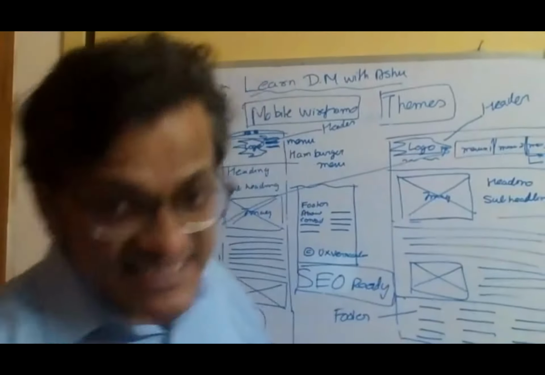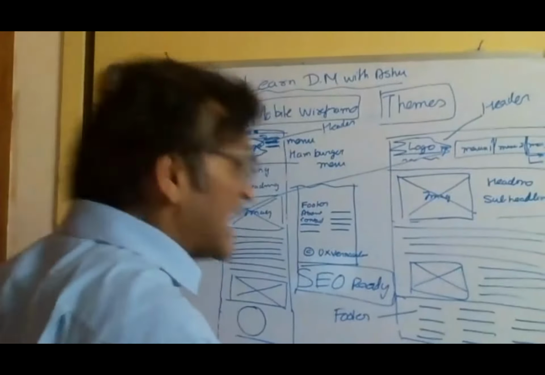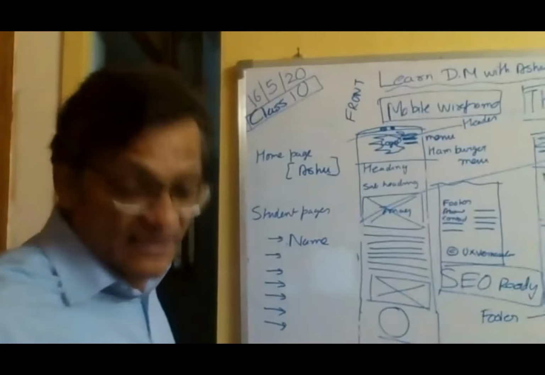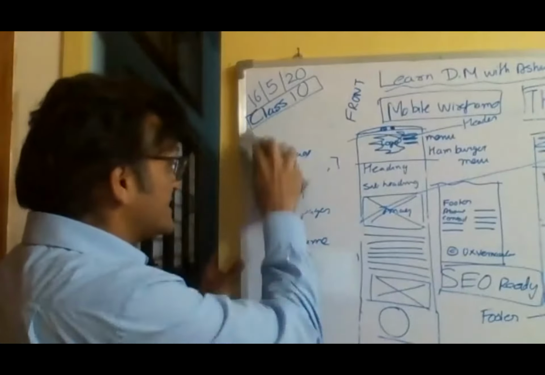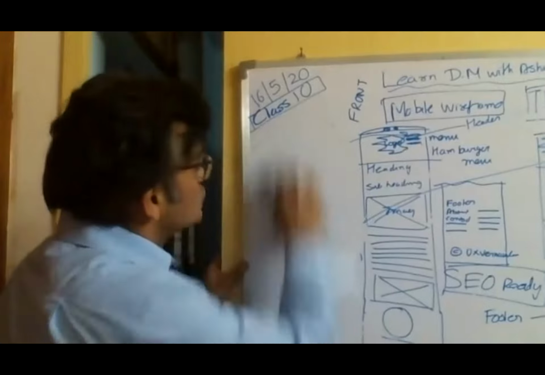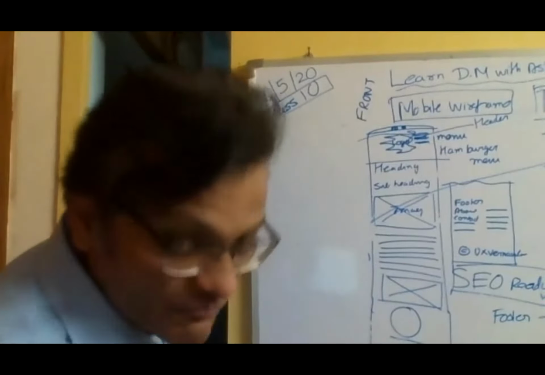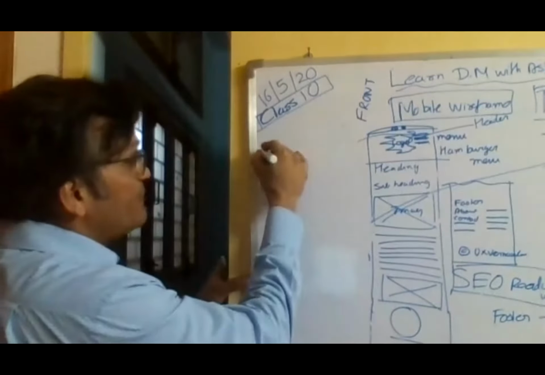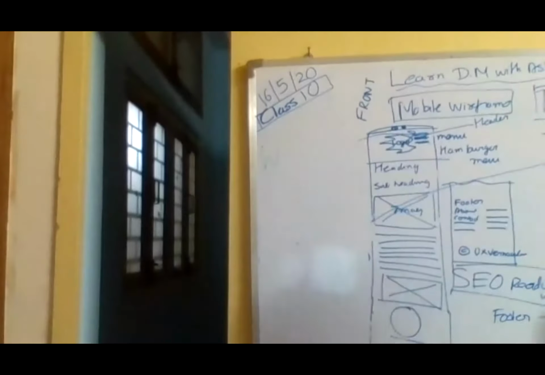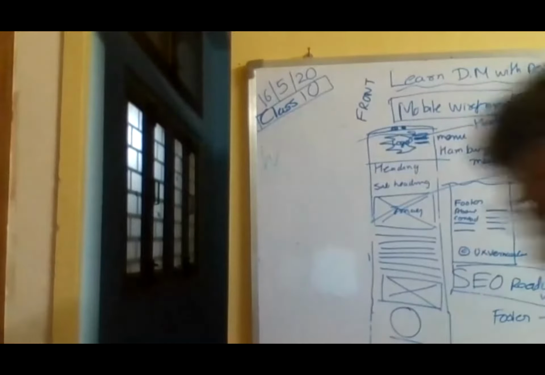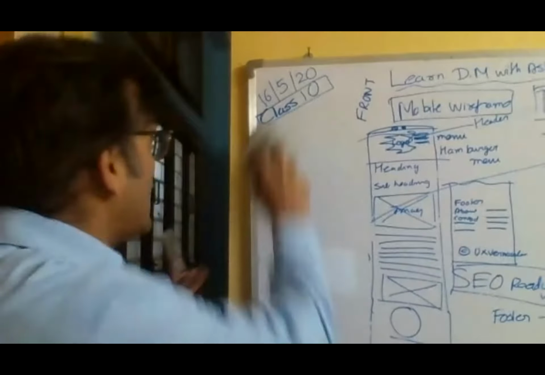WordPress is the skeleton, the dhacha that they call. Skeleton is a dhacha, right? So when I talk about WordPress, the WordPress CMS in itself is simply a frame. Okay, a frame where I can put in a lot of things.